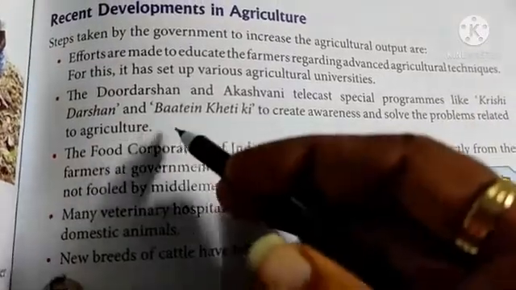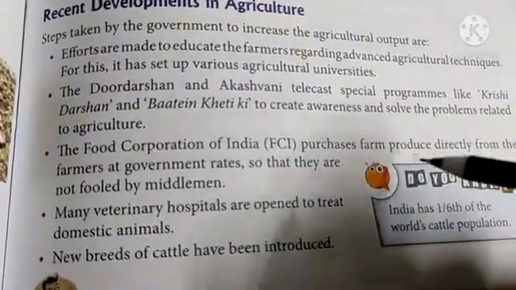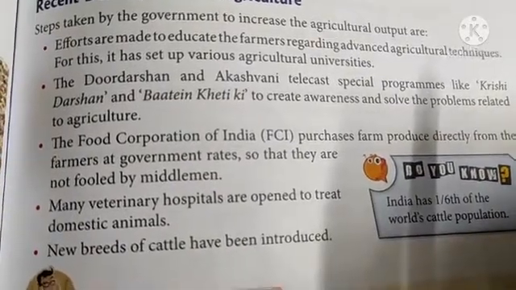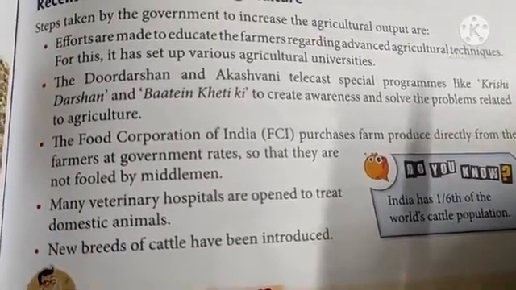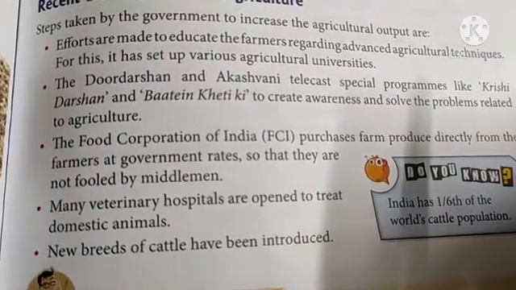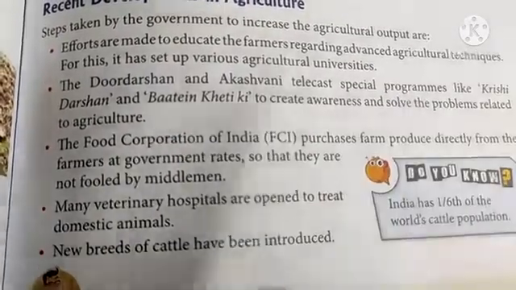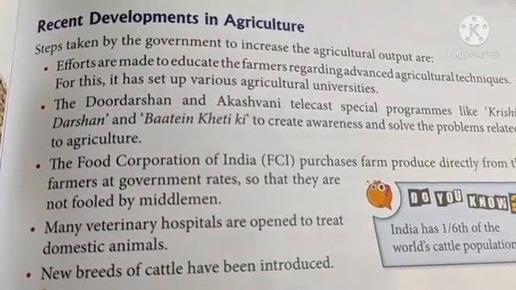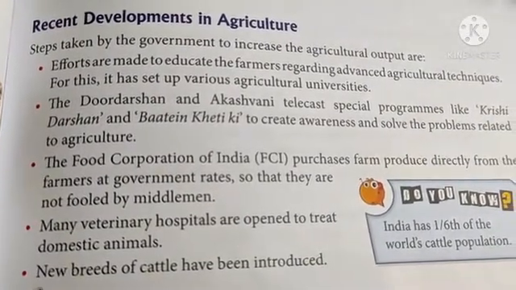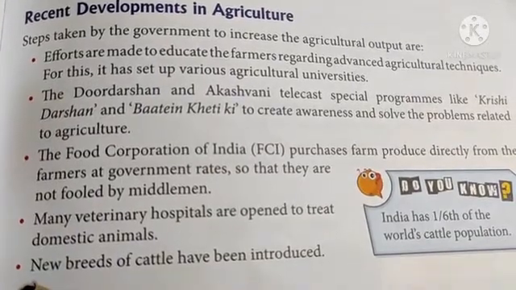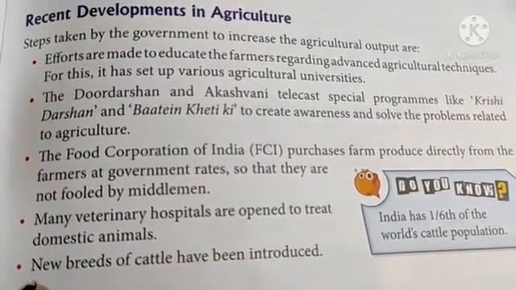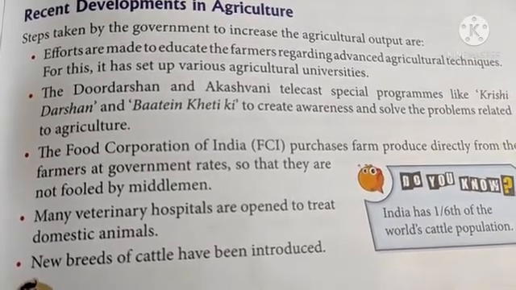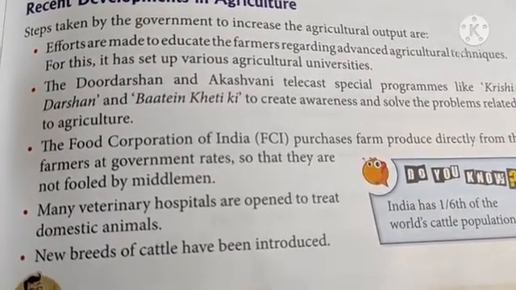Doordarshan and Akashvani telecast special programs like Krishi Darshan and Baatein Kheti Ki to create awareness among the people so that they could solve the problems related to agriculture.